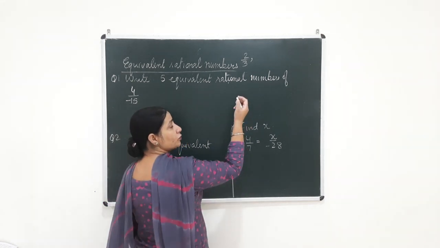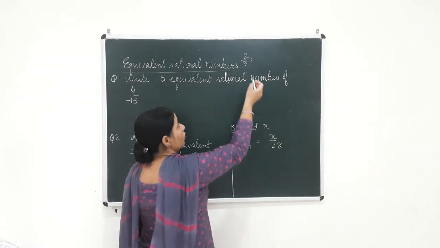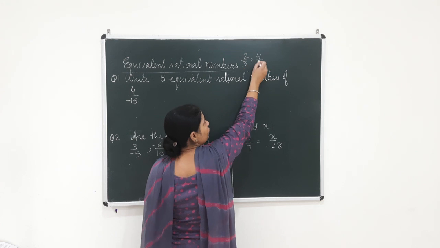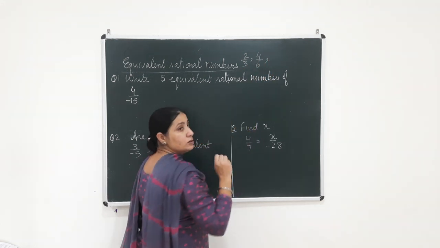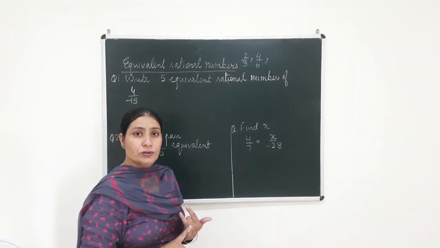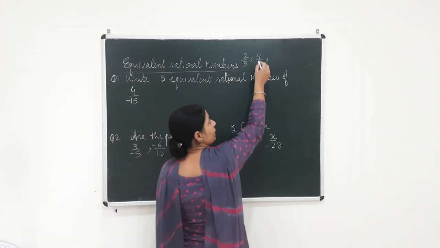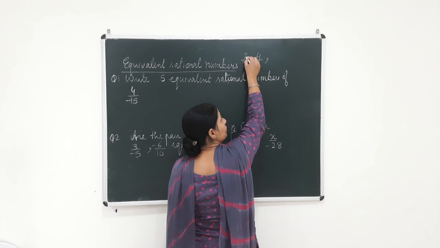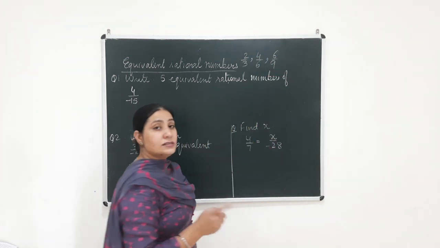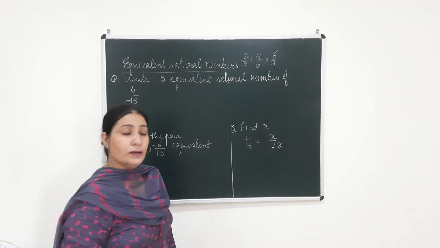Say for example, first of all I take 2. So 2 into 2 is equal to 4, and 3 into 2 is equal to 6. So I say 4 over 6 is an equivalent fraction of 2 over 3. In the same way, now if I multiply with 3, 2 3s are 6, 3 3s are 9. This is again an equivalent fraction of 2 by 3.